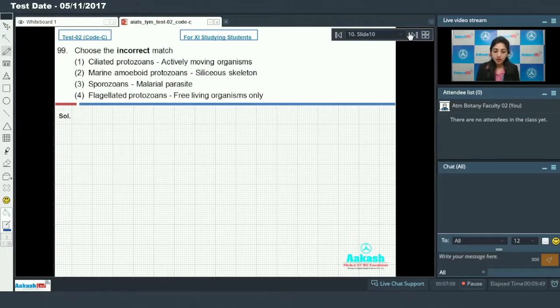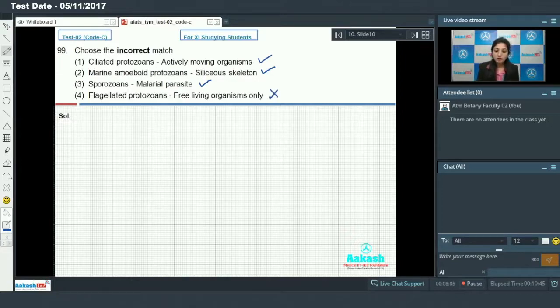Choose the incorrect match. Here we are given with protozoans and we have to identify the feature which is not correctly matched with the respective protozoan. Okay, ciliated protozoans like Paramecium, because they have cilia around their body, are actively moving organisms. This is true. Marine amoeboid protozoans have siliceous skeleton. They have siliceous shells. This is true. Sporozoans lack the locomotory structure, and malarial parasite is a sporozoan. This is true.